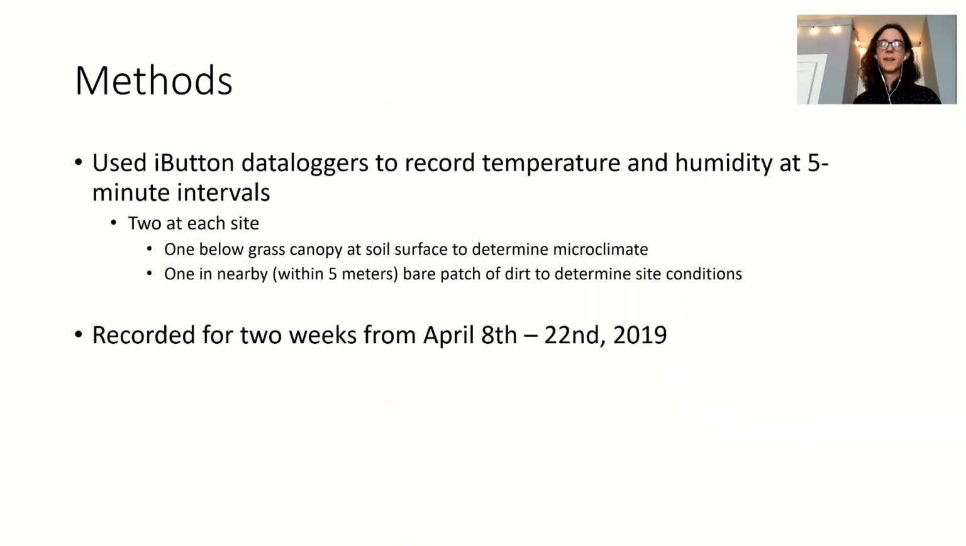In order to collect data about our microclimate, we used iButton data loggers to record temperature and humidity at 5-minute intervals. And so we had 2 of these data loggers at each site. We had one that was below the grass canopy to determine the microclimate conditions, and one that was nearby, just in a bare patch of soil to determine site conditions, which we could then compare our microclimate to.